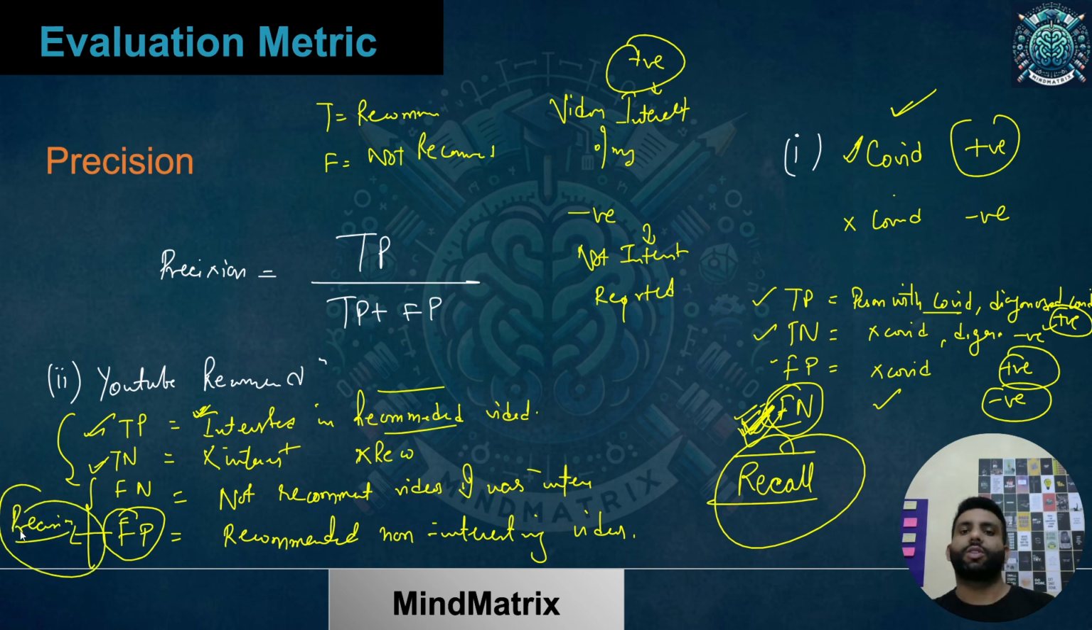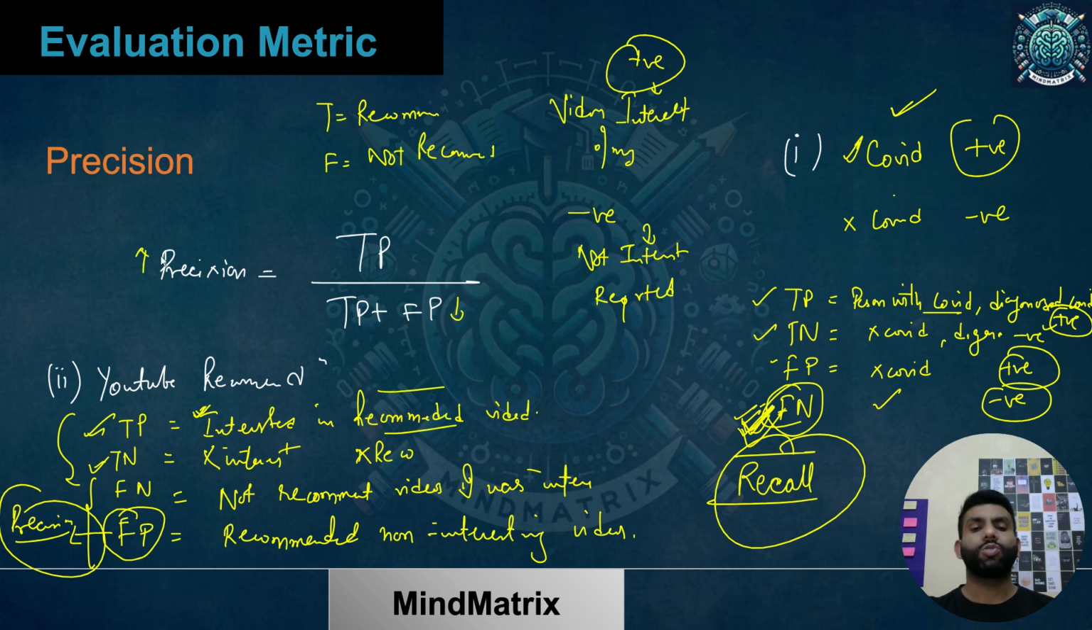I hope you have got this. We have considered two cases over here. One was for COVID, where false negative was important, and the other was for YouTube recommendation, where false positive was more important. It's a very simple thing. If I decrease false positive, my precision will increase.